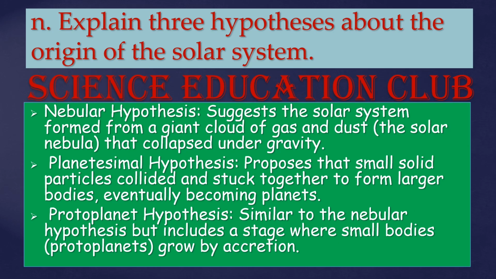Explain three hypotheses about the origin of the solar system. The nebular hypothesis suggests the solar system formed from a giant cloud of gas and dust that collapsed under gravity. The planetesimal hypothesis proposes that small solid particles collided and stuck together to form larger bodies, eventually becoming planets. The proto-planet hypothesis is similar to the nebular hypothesis but includes a stage where small bodies grow by accretion.